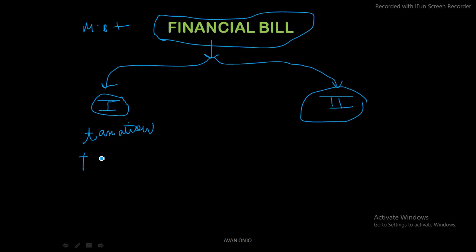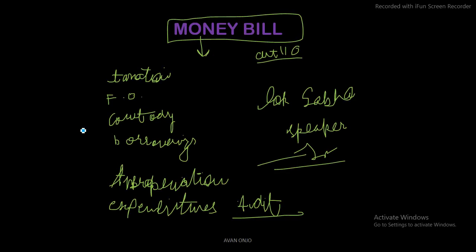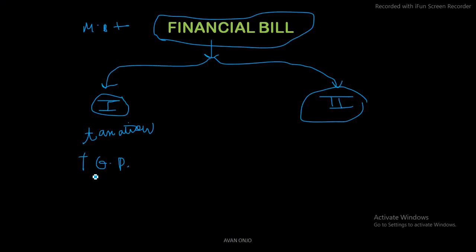Those other provisions are the reason it cannot be termed a money bill, because taxation is a subject of the money bill, but there are certain additional provisions apart from taxation, and hence it cannot be added into the money bill. So we have put it into the category of financial bill, but broadly it deals with taxation plus some other provisions.